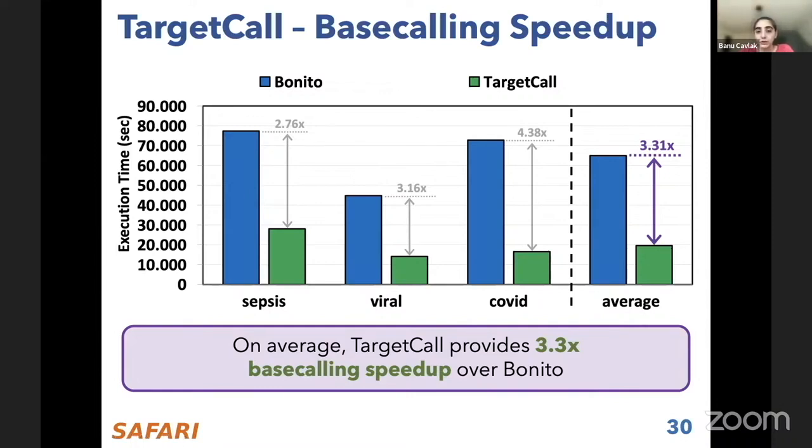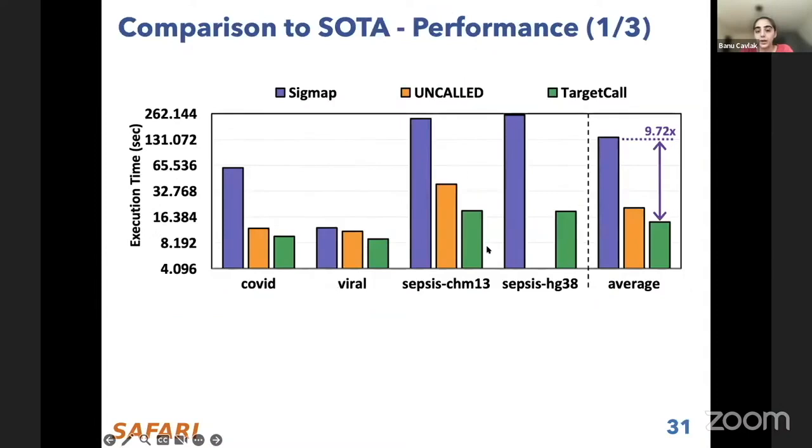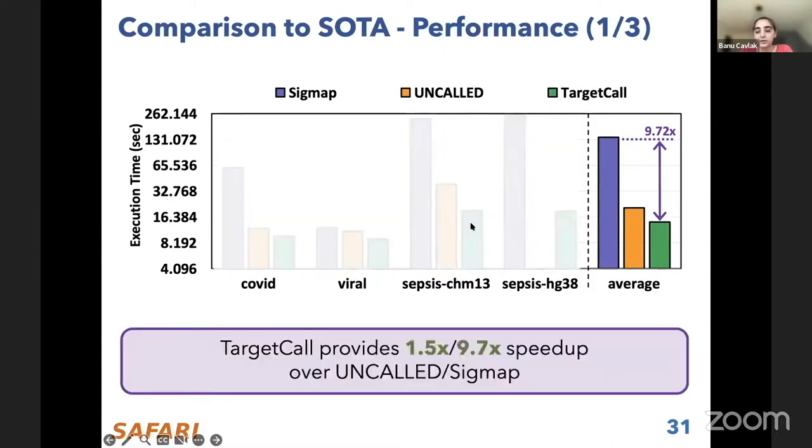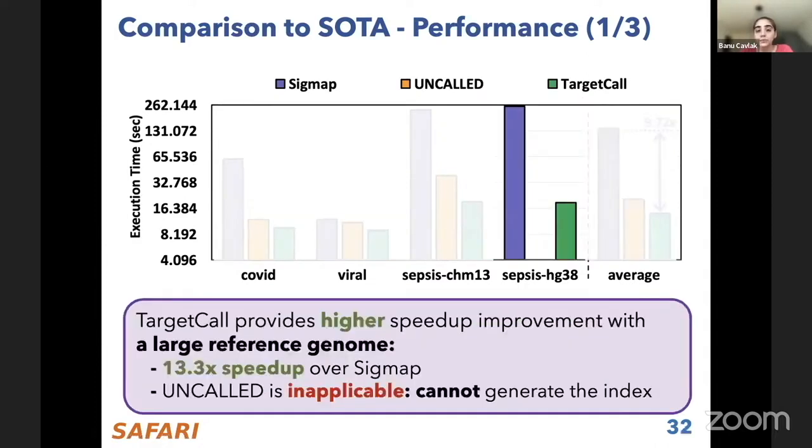And show that TargetCall is really beneficial for improving the base calling execution time. And when we compare TargetCall against state-of-the-art approaches in terms of its performance, again, all bars include both the execution time of each specific tool and the base calling time of the reads that pass by these individual filters. Our first conclusion is that TargetCall can provide up to 9.7x speed up over prior targeted sequencing approaches.